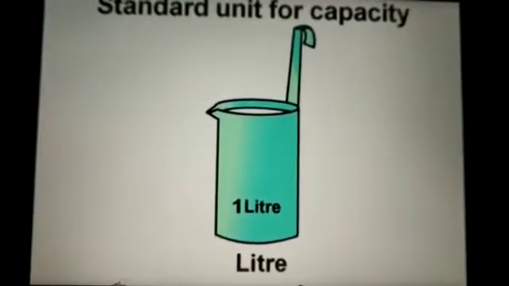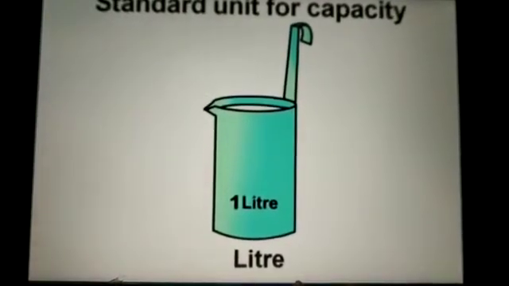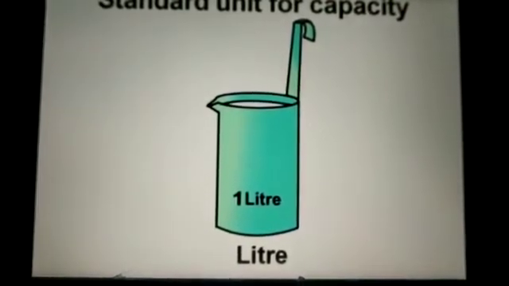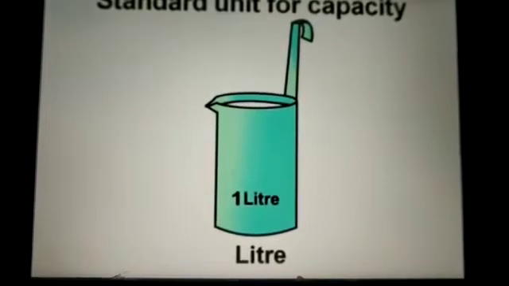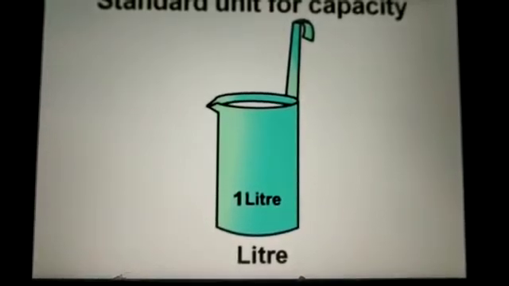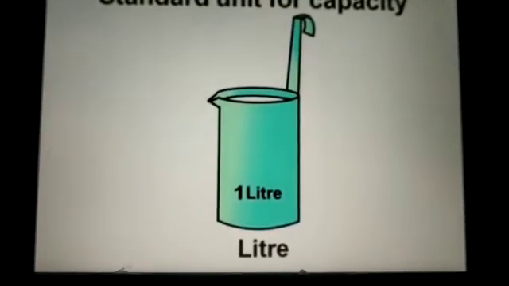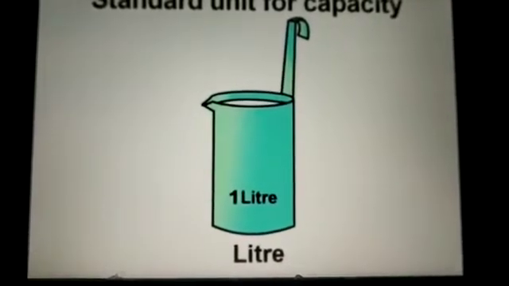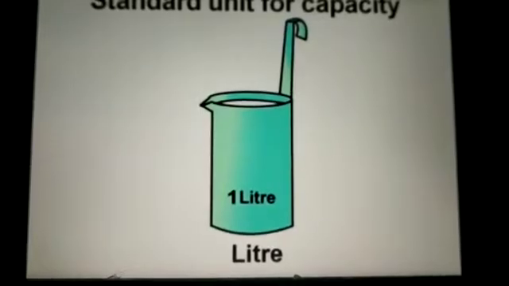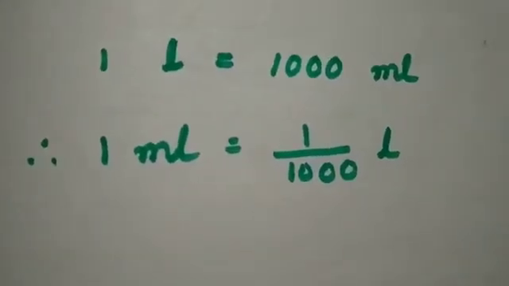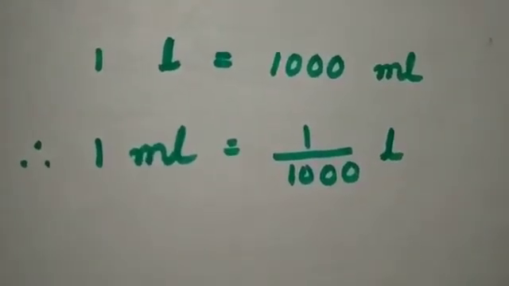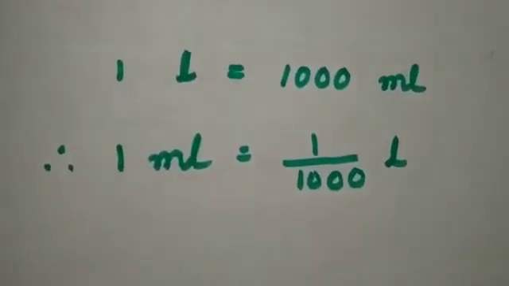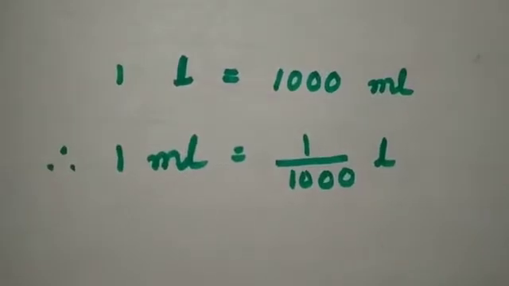So now children, you know the standard unit of capacity is the liter. There are 1 liter containers available in the market to measure 1 liter of liquid like milk, water, or oil. The short form of liter is L. For measuring something in a smaller quantity, we use milliliter, and for a bigger quantity, we use liter.